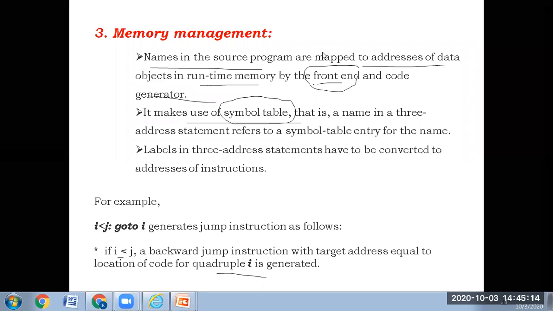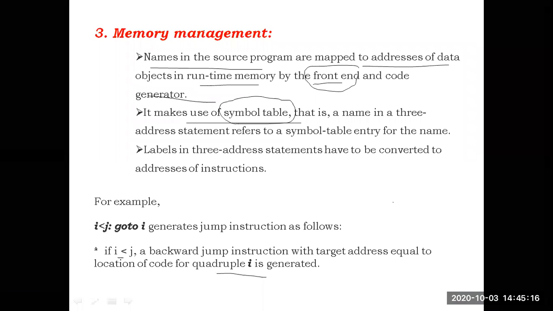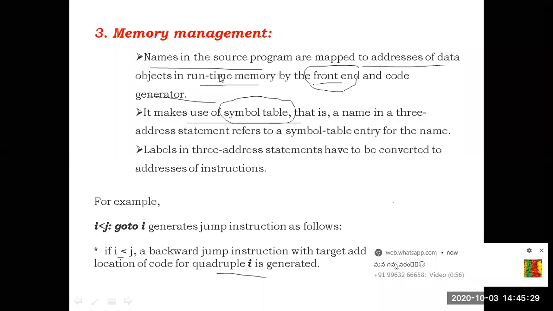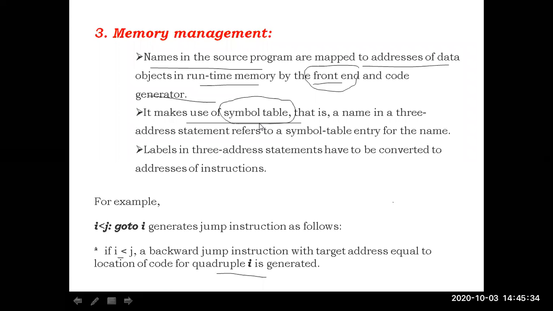The third issue related to the code generator is memory management. Here the names must be linked to the addresses in the runtime memory with the help of the front end and the code generator, along with the help of symbol tables. If labels are present, labels also must be converted to the addresses. That is the issue related to memory management. Here the issue is also the mapping of the names and the addresses.